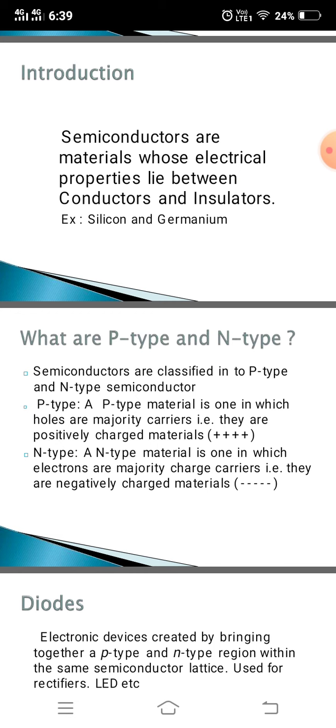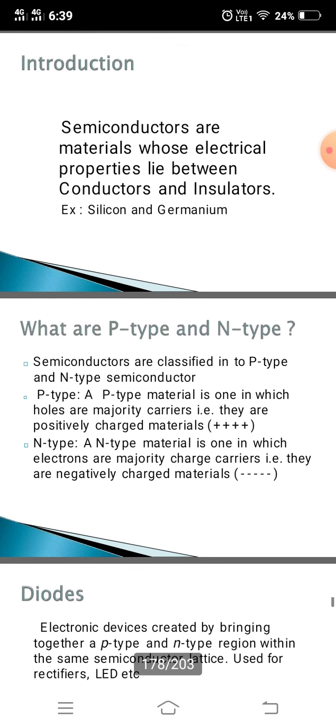Two of the most commonly used are silicon, atomic number 14, and germanium, atomic number 32. Both have 4 valence electrons. The forbidden band gap is in the order of 1 electron volt. These are free electrons, as they can move freely under the influence of an electric field. At room temperature there are sufficient free electrons, and hence the semiconductor is capable of conducting some current at room temperature.